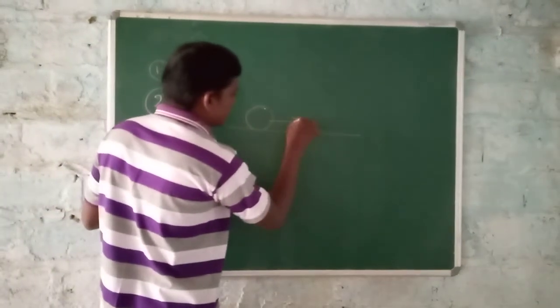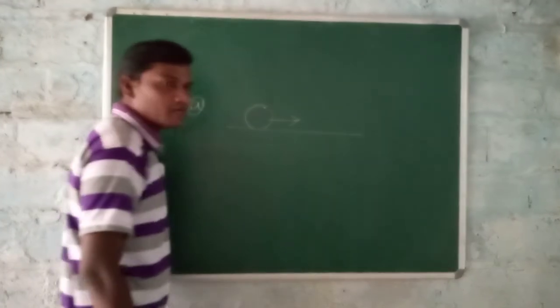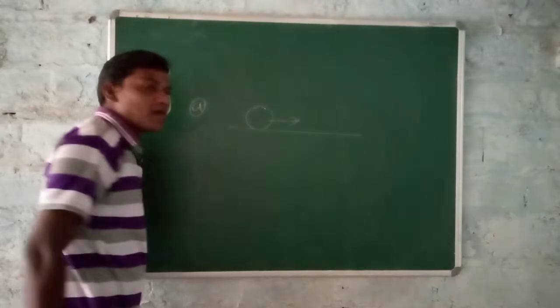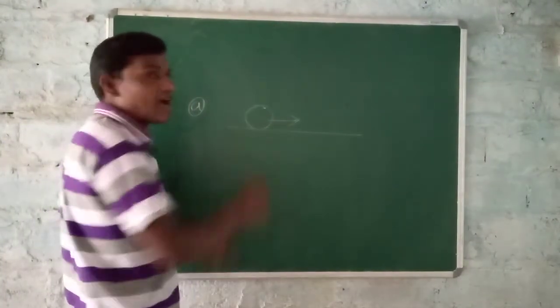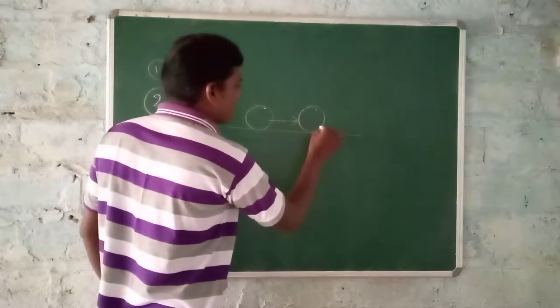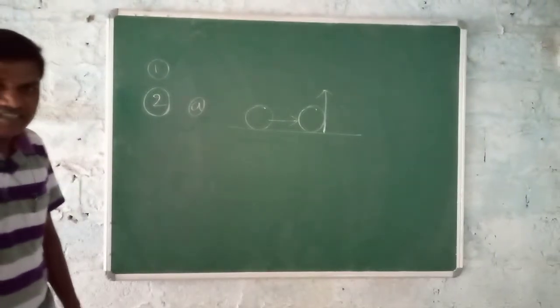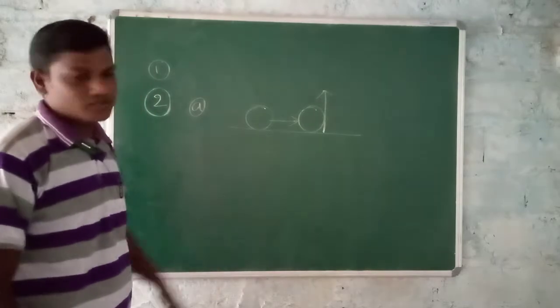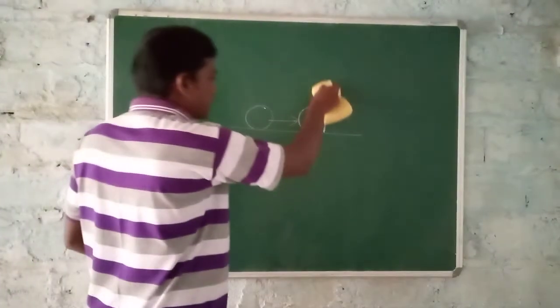The opponent team's player applies force on the ball in the other direction. Like this, then what will happen? Does the direction of the ball change or not? Sorry, here. Okay, so this one is not the direction, first of all.